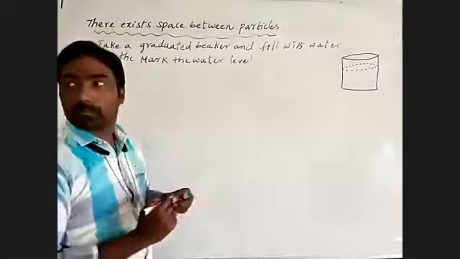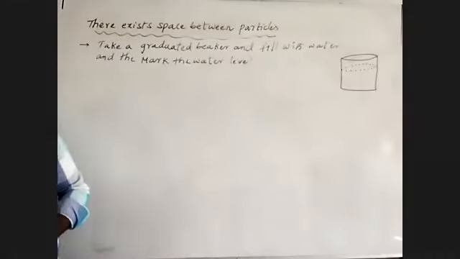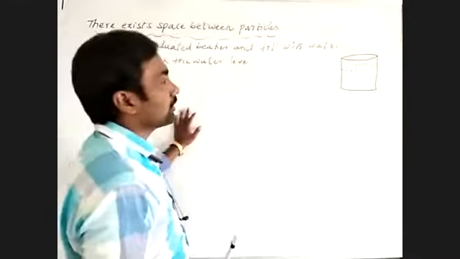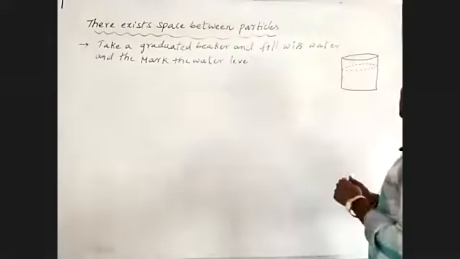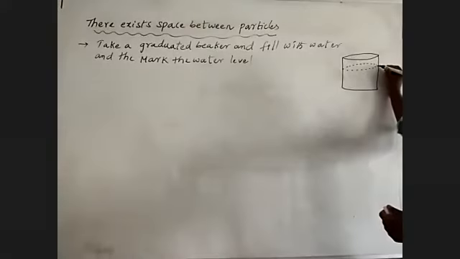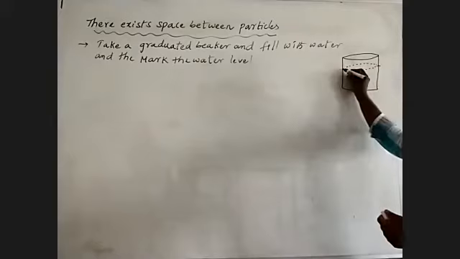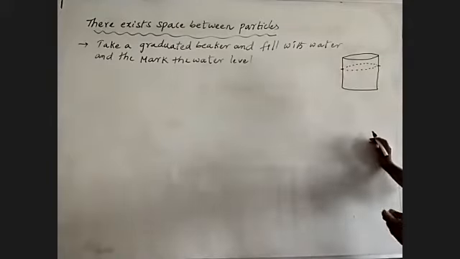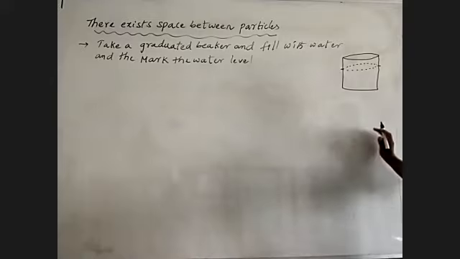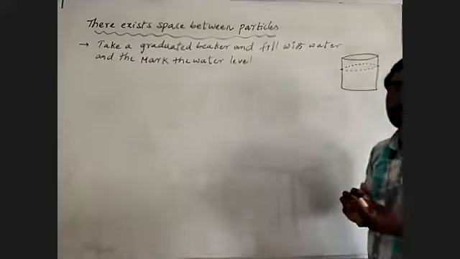This is the graduated beaker. We took some amount of water in it and marked where the water level is present. We marked the water level on the surface of the graduated beaker.